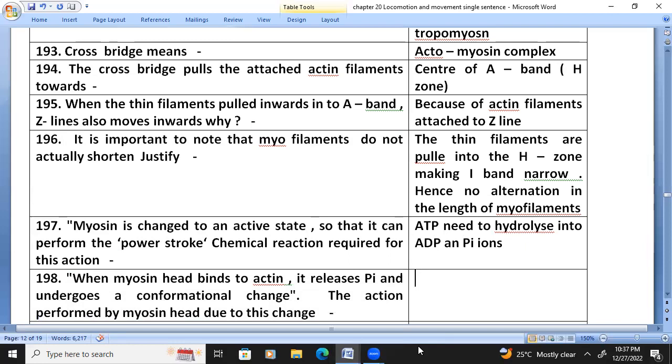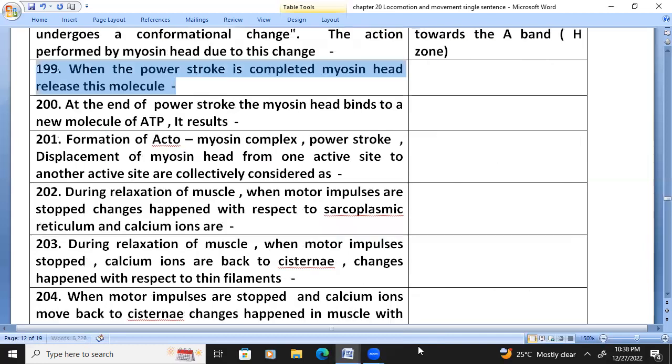Due to this change, the myosin head pulls the thin filament towards the H zone. When the power stroke is completed, the myosin head releases ADP, adenosine diphosphate.